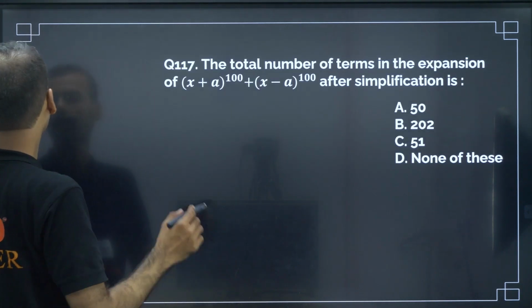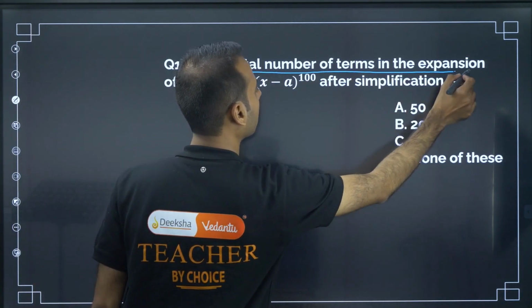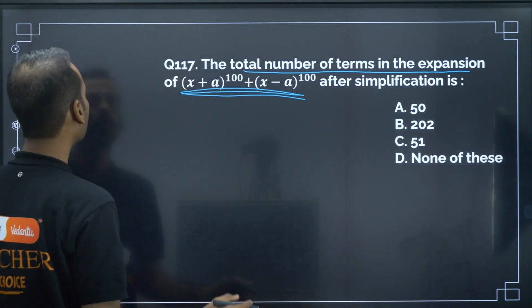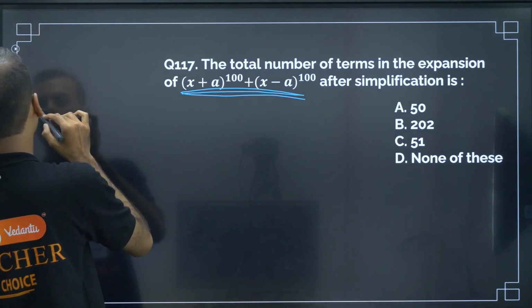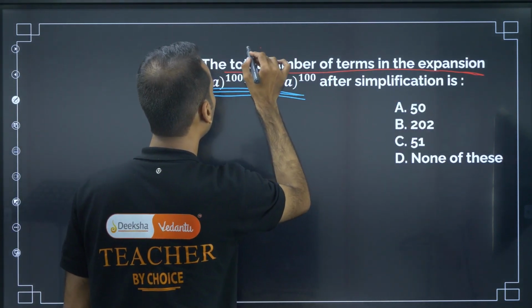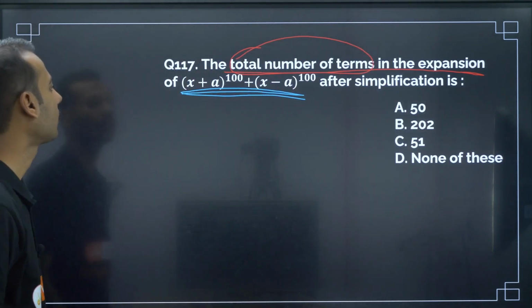The question, if you go through, the total number of terms in the expansion of, they have given one expansion. So what are they asking? They are asking to find total number of terms in the expansion of this after simplification.